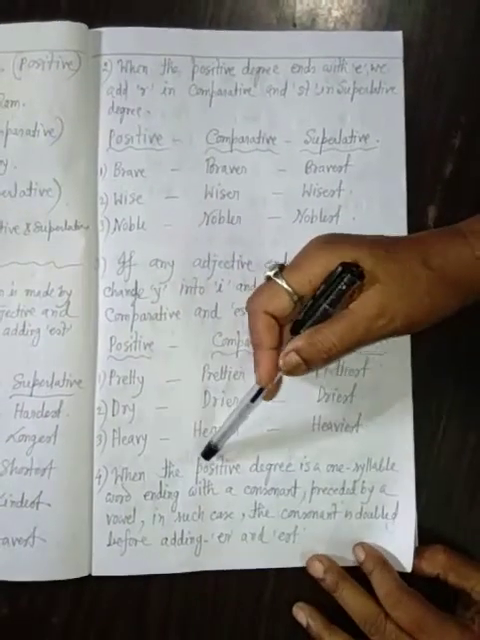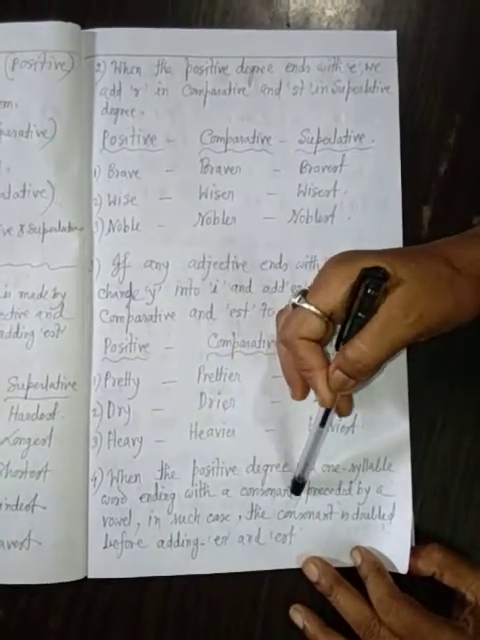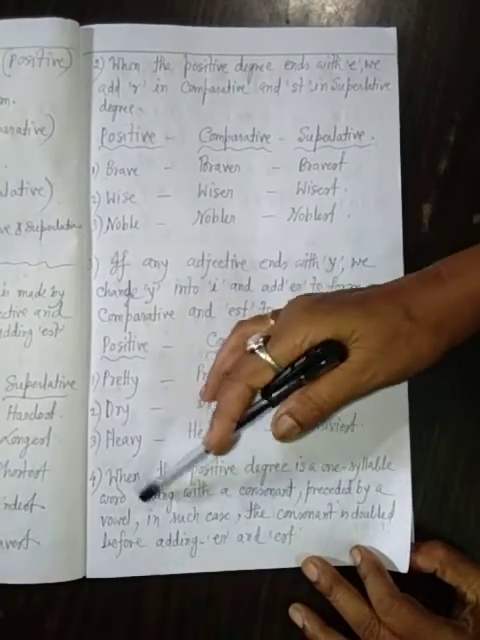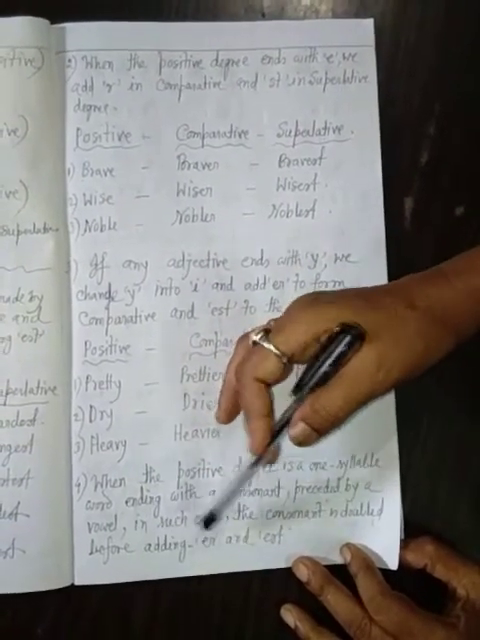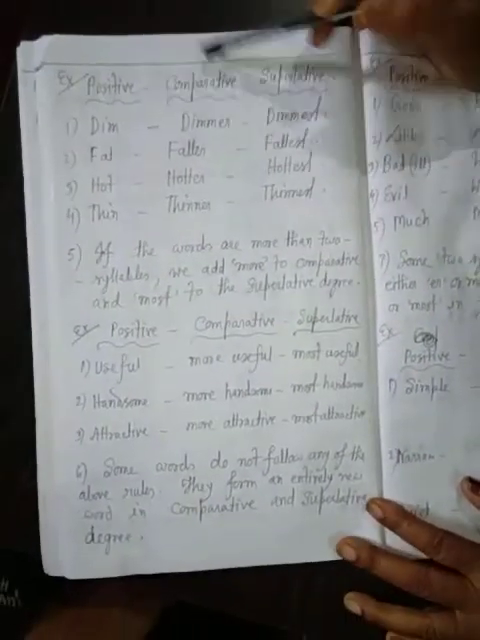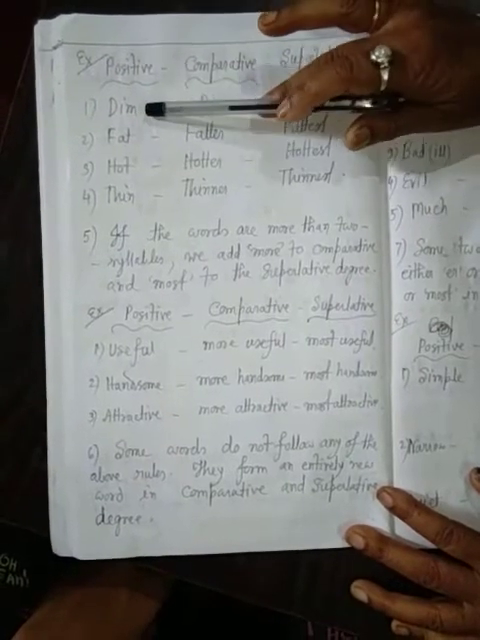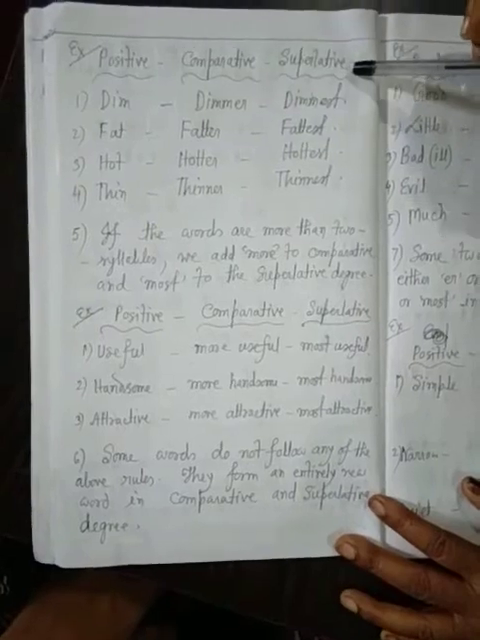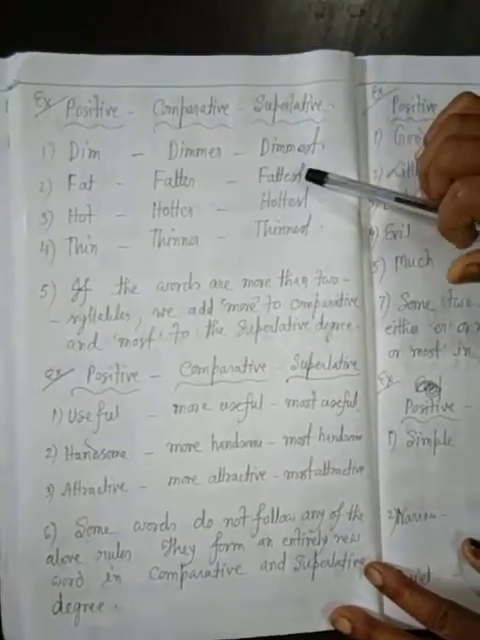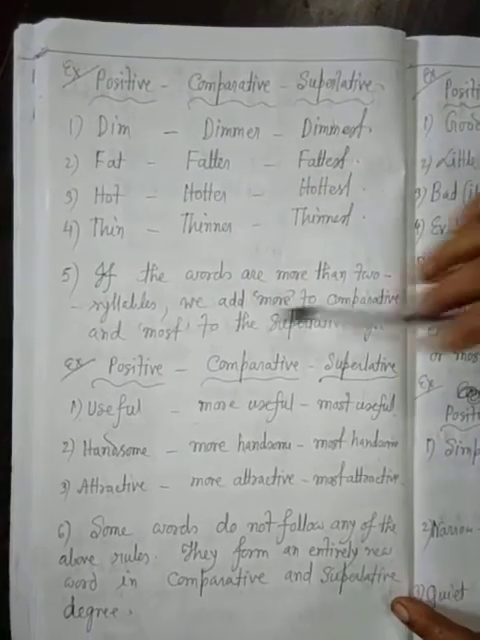4. When the positive degree is a one-syllable word ending with a consonant preceded by a vowel, in such a case the consonant is doubled before adding ER and EST. This example: positive, comparative, superlative. Dim, M, dimmer, D-I-M-M, last letter consonant, so D-I-M-M-E-R, dimmer, D-I-M-M-E-S-T, dimmest. Fat, fatter, fattest. Hot, hotter, hottest. Thin, thinner, thinnest.